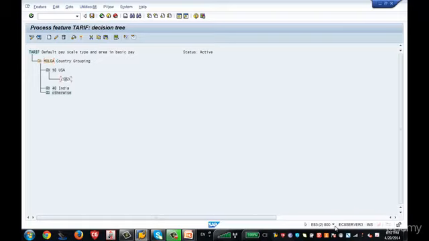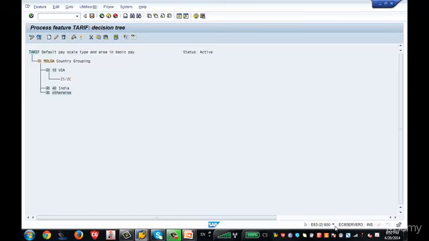What is my pay scale type? ZS, which is nothing but Zenith Software, and then slash ZC. ZC is Zenith Chicago, which is nothing but my payroll area. So this is the format which you have to give the return value in this feature. Each feature has a different way of returning the value, but specifically for this feature tariff, you have to give pay scale type slash pay scale area.